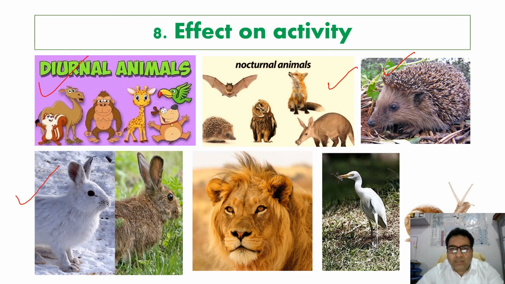And then we use a common term, crepuscular animals. These are animals which are active primarily during the twilight, that is the periods of the dawn and the dusk, such as the lion and the American cockwood. Those animals which are active during low intensity of light, such as the auroral and the vesperal, we use the common term crepuscular for these very animals.